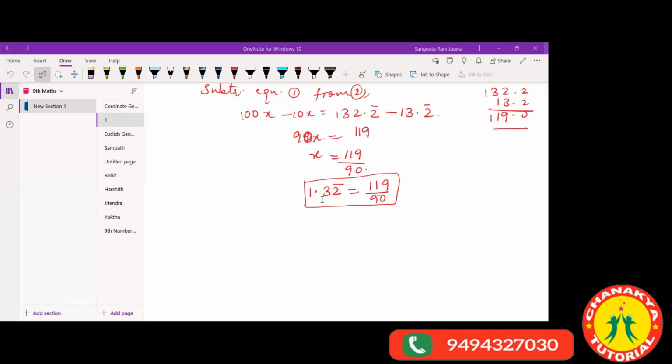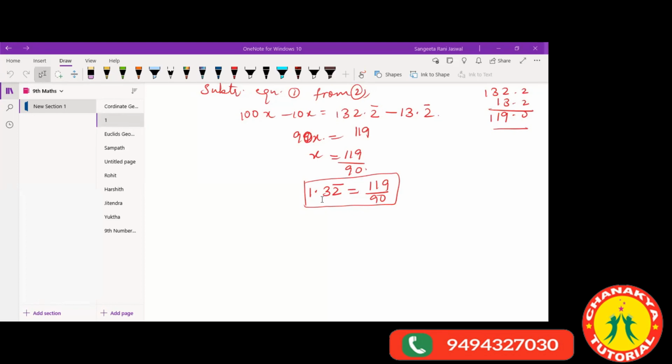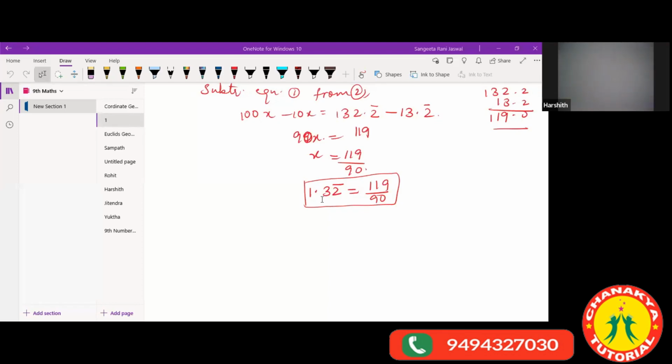Hello? Yes, ma'am. Okay, so there is nothing in this question. Just take out what is root 12. What do you get as root 12? See, 3 and 6 can be cancelled. Just try to simplify it more. Ma'am, we can write root 12 as 2 root 3. And we can also write root 27 as 3 root 3.